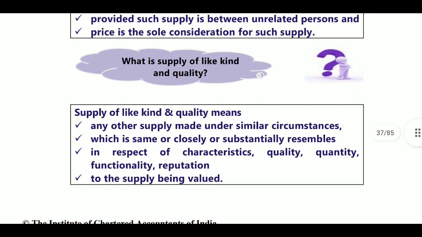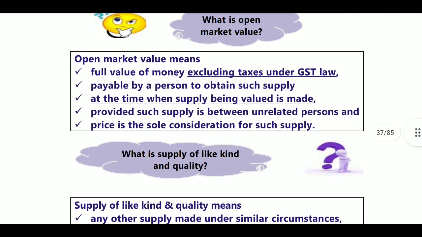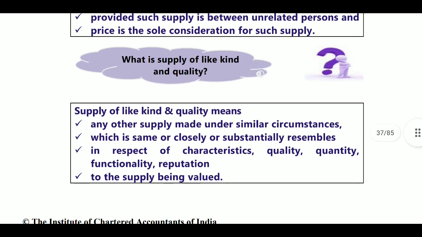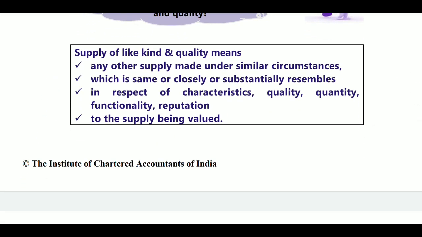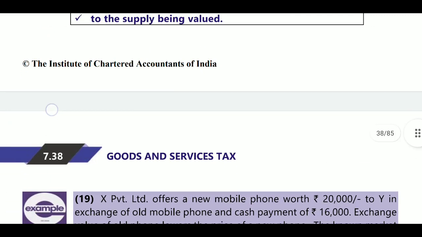Next, what is supply of like kind and quality? Like kind and quality means any other supply made under similar circumstances. In open market value it is the same product, but in like kind and quality there may be similar circumstances which are the same or close or substantially resemble, meaning today or yesterday or the day before yesterday, whereas in open market value it must be today only. Next, in respect of character, quality, quantity, functionality and reputation of the supply being valued, some minor changes will be acceptable.